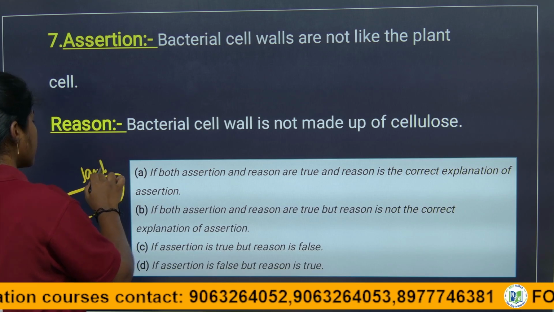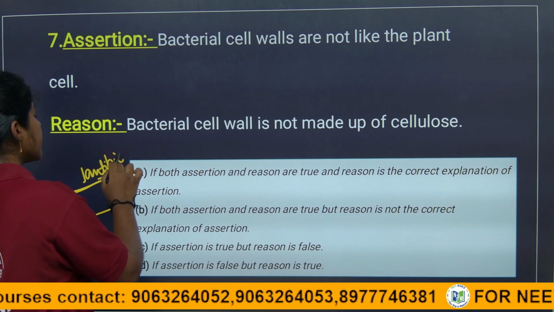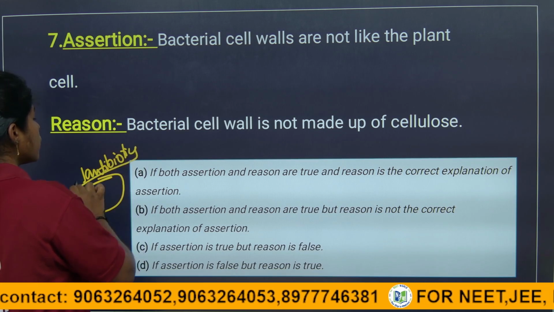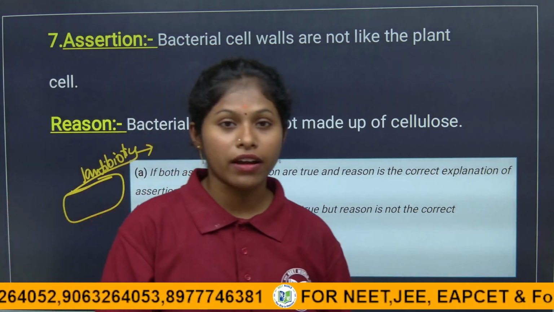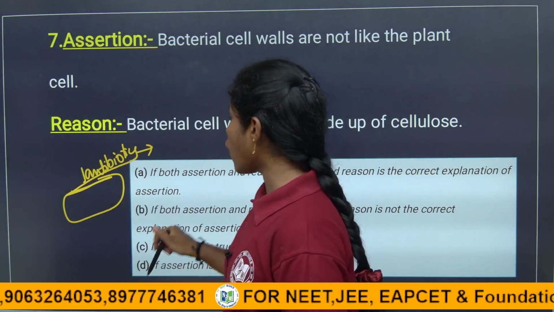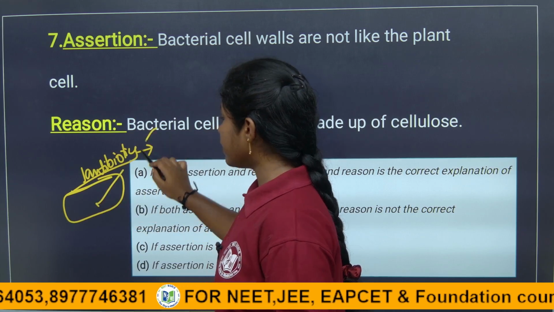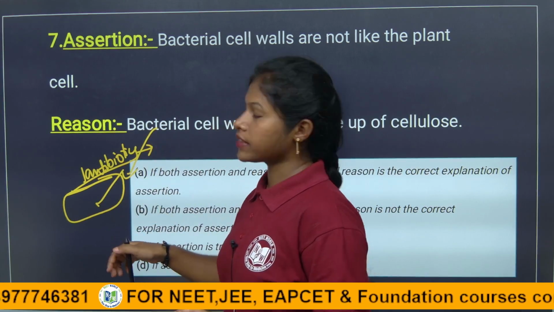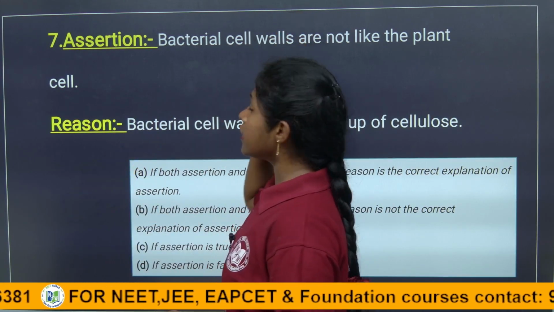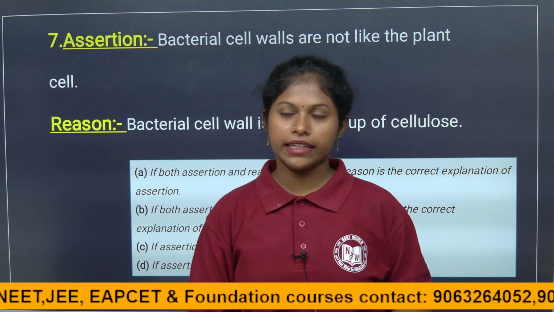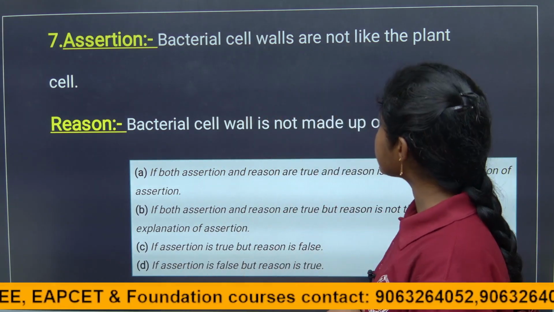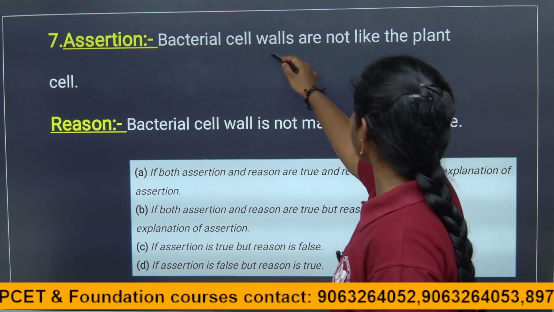antibiotics. So the effect of bacterial and fungal infections will be reduced. If you do not use the full course, again the bacteria will develop resistance against the antibiotics. So that is why, children, if the doctor prescribes antibiotics, you have to finish the course completely, right? So here the assertion is given as: bacterial cell walls are not like plant cell walls.